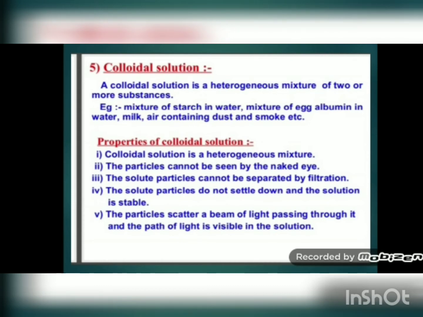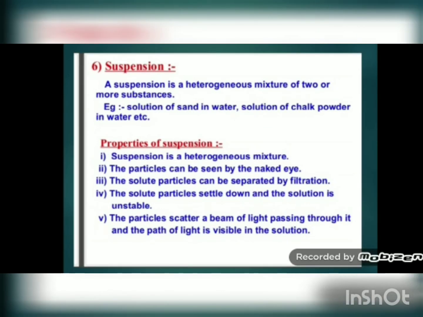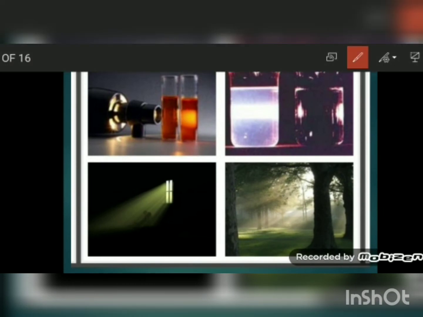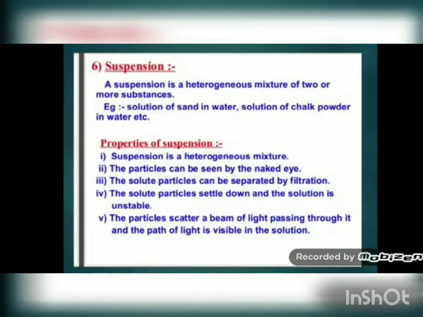the particles of milk will not settle down, right? Now take a beam of light, I mean take a torch or a mobile light, and try to pass it through milk. You will see that the particles of milk will scatter the particles of light, and so the path of light is visible in the milk. You will be able to see the path of light in milk like this. See, in this way you will be able to see the path of light in milk. You can do this at home. You should do this at home so that you yourself can examine how the path of light is visible, right?